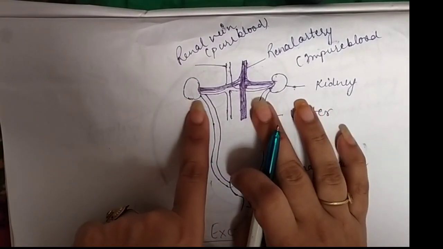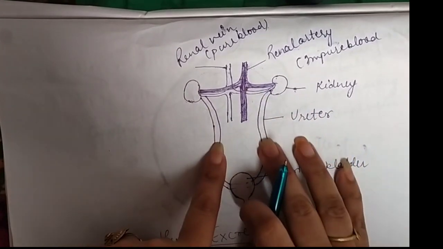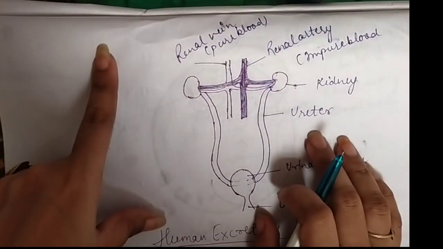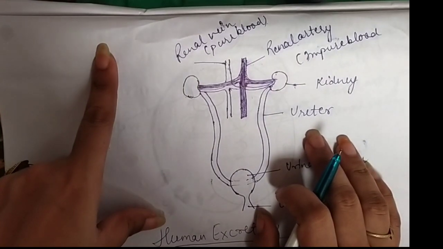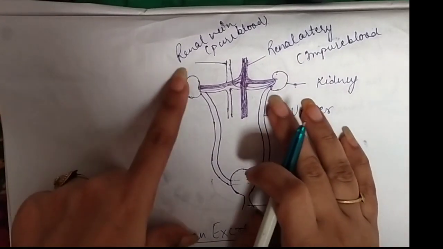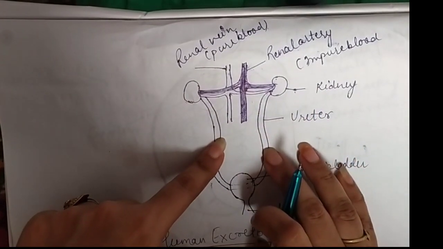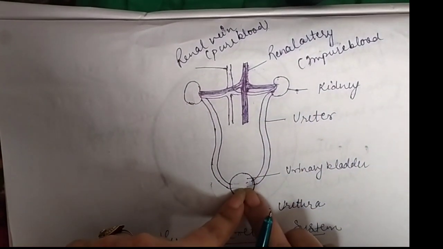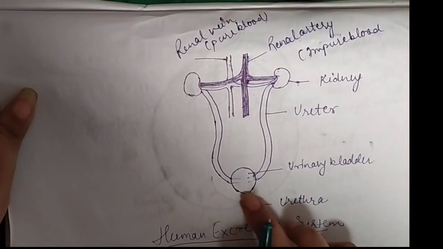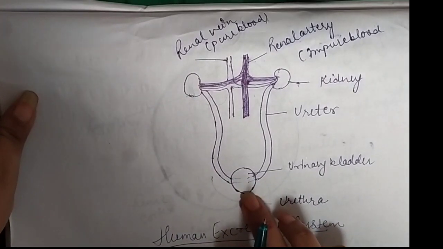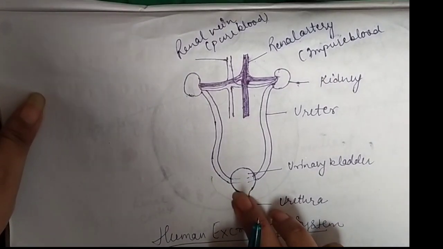After that, when the kidney purifies the blood, the waste material comes into two tubes which arise from the two kidneys. These two tubes are known as ureters. The urine which comes out from the kidney is transferred into the ureter, and from the ureter it starts to collect into a sac-like structure known as the urinary bladder. This urinary bladder is made up of a special type of contractile muscles.